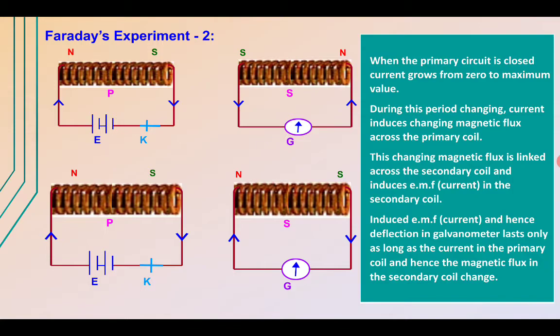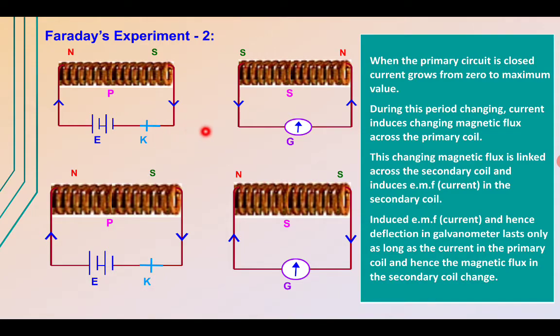In this experiment, Faraday took two coils. One is the primary coil over here, another one is the secondary coil. So the current is flowing through the primary coil through some supply. Suppose we have a battery and the current is flowing in this manner. So this becomes a north pole, this becomes the south pole, and here we have a key.